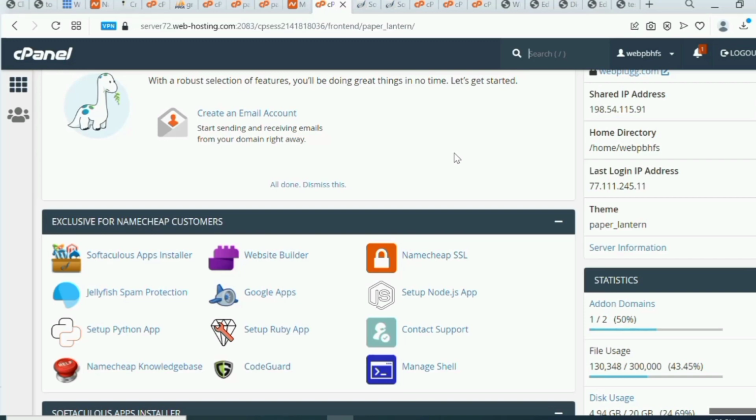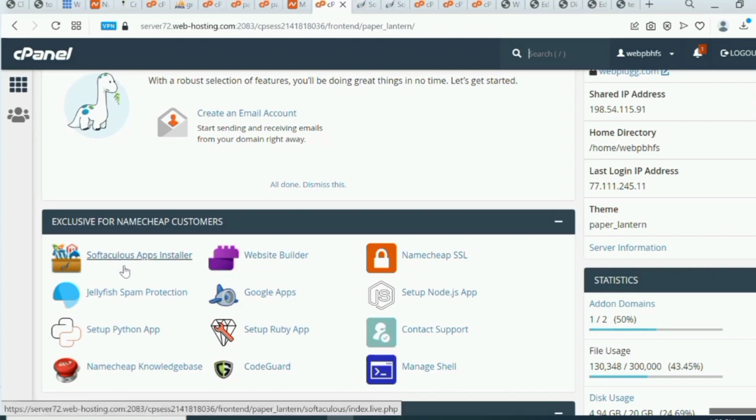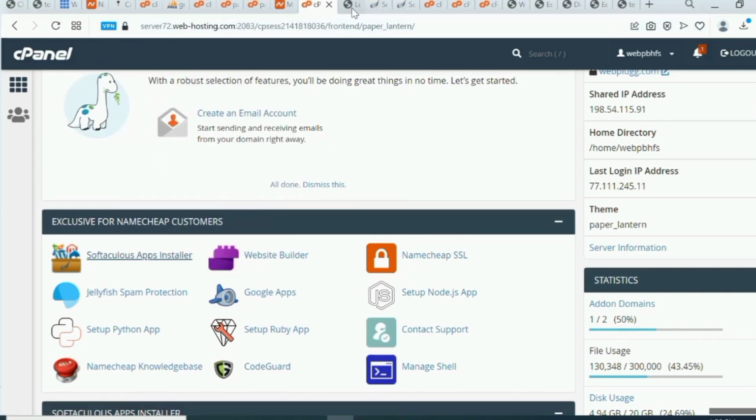Now WordPress is a content management software, and there is an application here on your cPanel dashboard that can enable you to install and download this software, which is WordPress, and that application is called Softaculous App Installer. So you can see that right here. So just right click on it to open on a new tab.